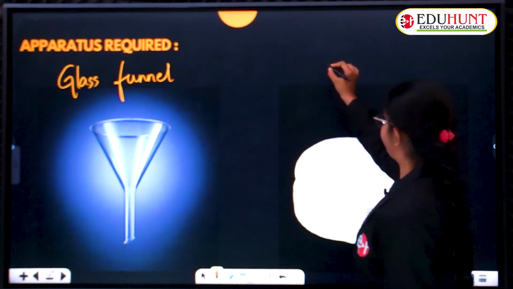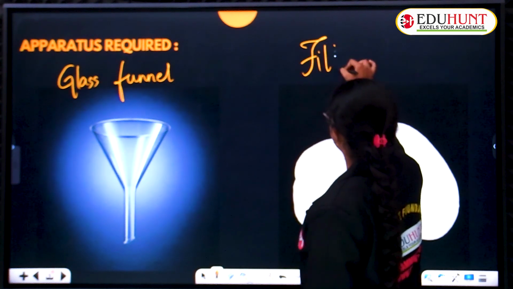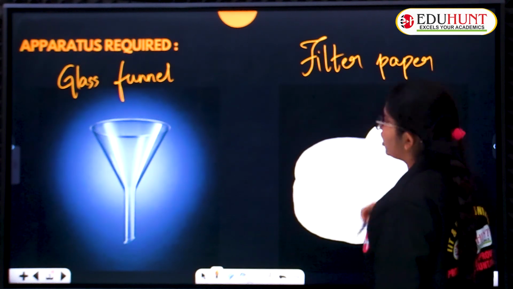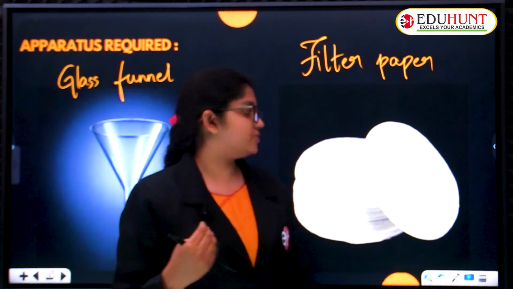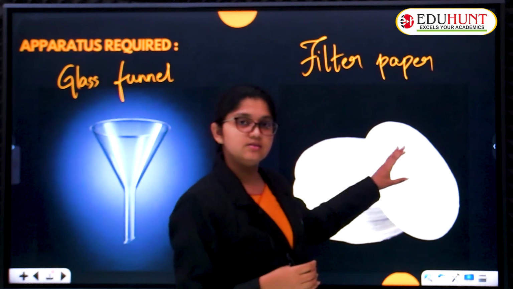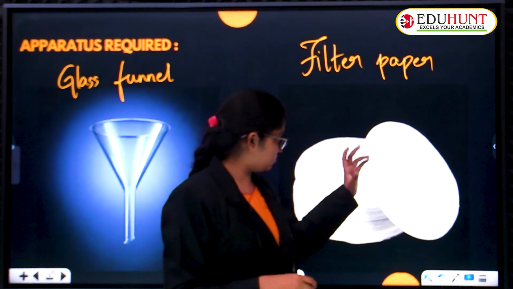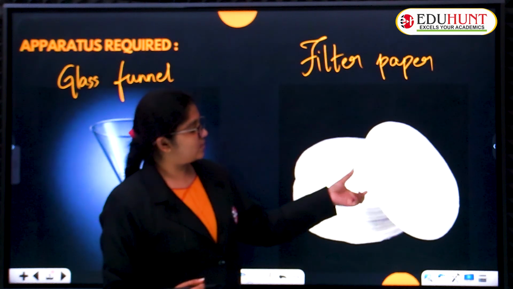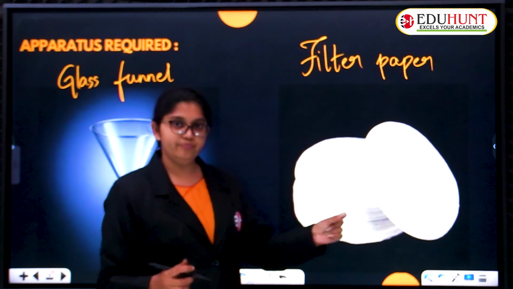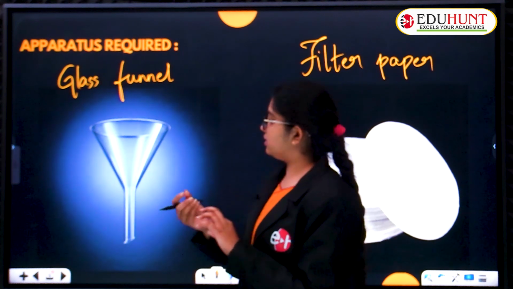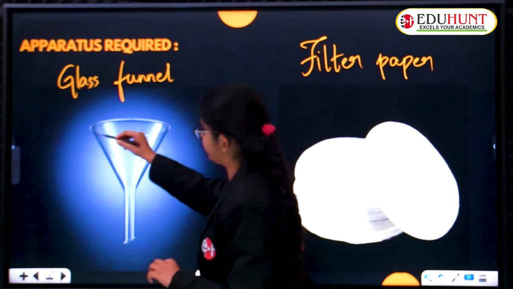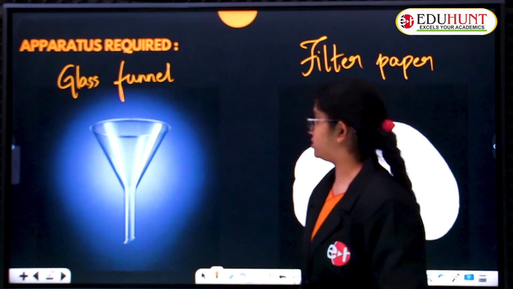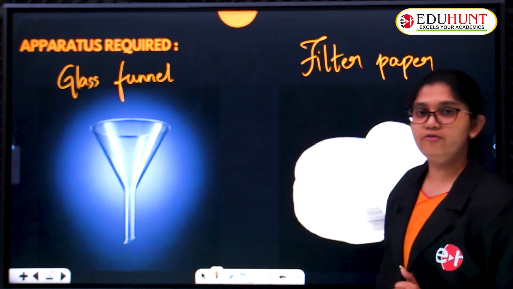Now, the fourth picture, what is this? Very good, filter paper. It is not like tissue paper, children, it has a different consistency. We cut it into round shapes. We take one filter paper, make it cone shaped and insert it inside the glass funnel from where we are going to filter. This is the glass funnel and filter paper.